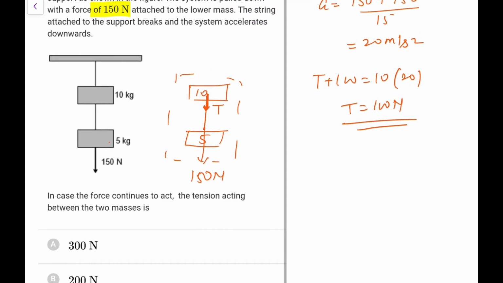Remember one thing, how to check whether the string will remain taut or not? Just see this independently. If it goes independently, its acceleration would be 30 meter per second square, and if it goes together, it would be 20 meter per second square. So it cannot go with 30 meter per second square without this string breaking, because the upper one can't go with this acceleration. So it has to pull that down with it, and therefore the tension will be there, the string will remain taut.